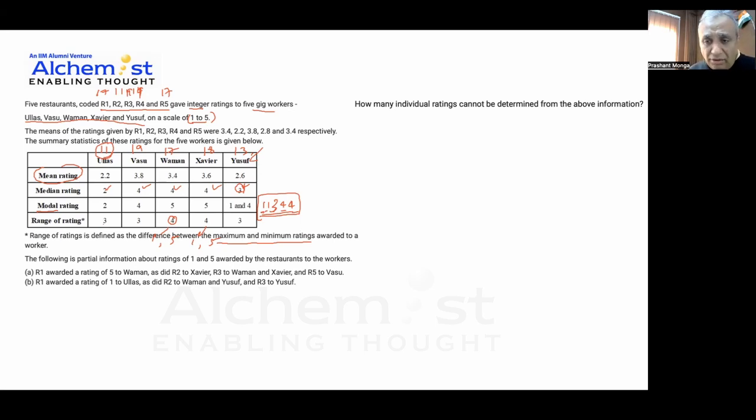Okay, so what I'll now do is make a table and see what all things I can do. I will make a table for Ullas, U, V, W, X, and Y. And then I have the restaurants giving them ratings, R1, R2, R3, R4, and R5.